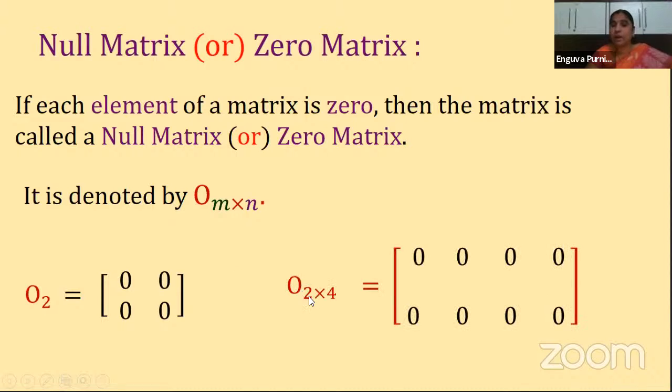Next, one more thing I am showing you. Zero matrix of order 2 by 4. That means the first number denotes the number of rows, and the second number denotes the number of columns. So here it is first row and second row, and 1, 2, 3, 4, 4 columns are there where every element is 0. So this is a zero matrix. Examples of zero matrix: here we have a square zero matrix, and here we have a rectangular zero matrix. Clear children? So you can have anything for a zero matrix.